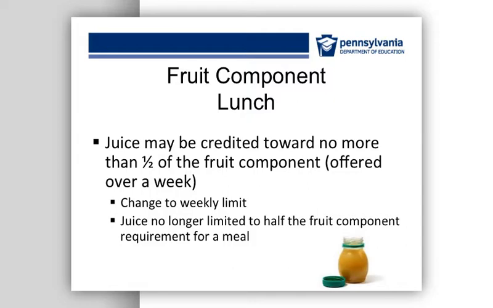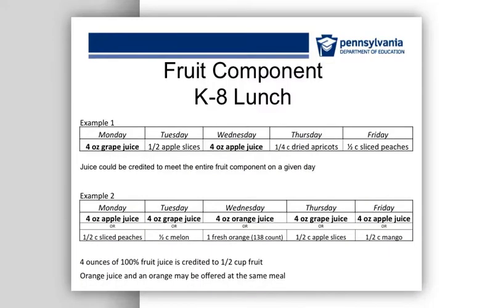Previously, juice could only be credited to meet half of the fruit component requirement for a meal. Juice is no longer limited to 1/2 the fruit component requirement for the meal. There is now a weekly limit. So, 4 ounces of juice credits as 1/2 cup of fruit. 6 ounces of juice credits as 3/4 cup of fruit. Let's look at some examples.